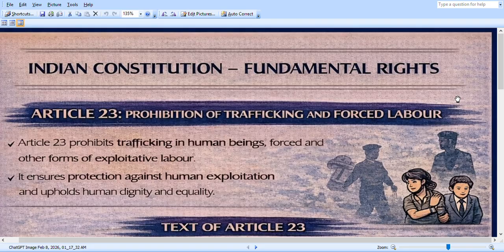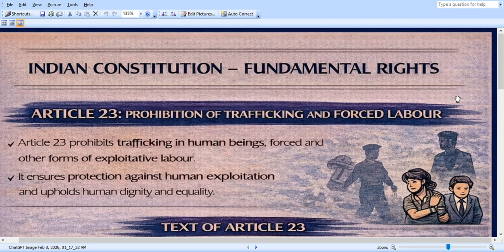I remember one movie belonging to Ram Charan. In that movie, Nayak, there is a child laborer who used to beg at traffic signals. That movie explained clearly about Article 23. So do watch Nayak, starring Ram Charan.